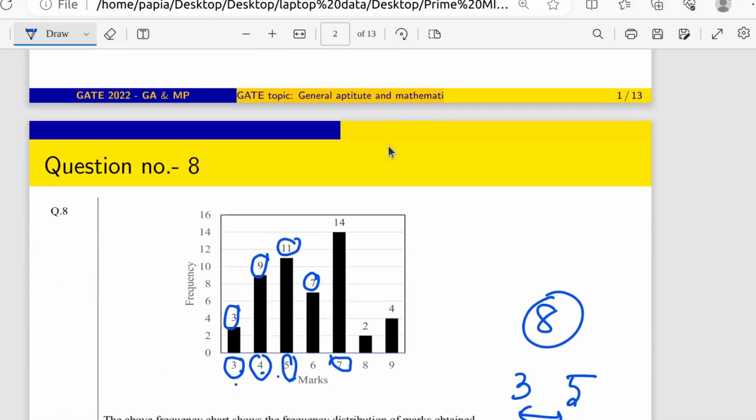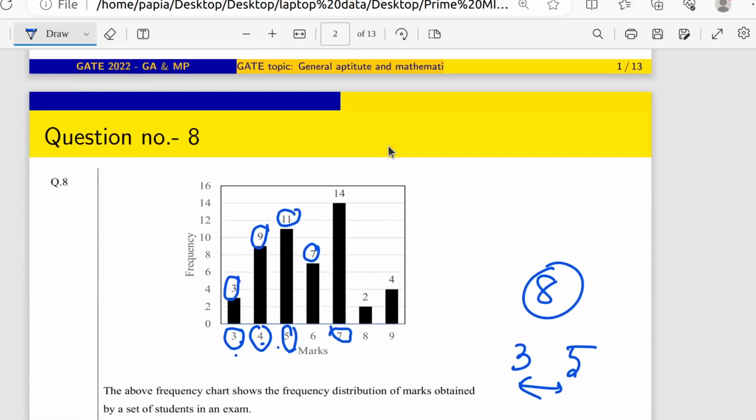It's a very simple thing, because obviously you know the general aptitude questions come at the very front of the paper. It is only for 1 mark, or at most 2 marks. I have taken this from question number 8, which I think has 2 marks. But it is a very simple question.